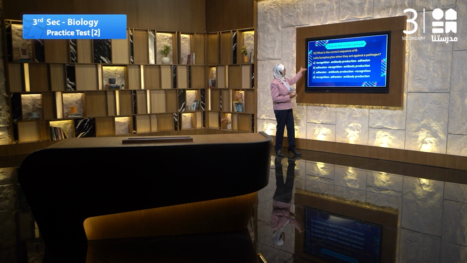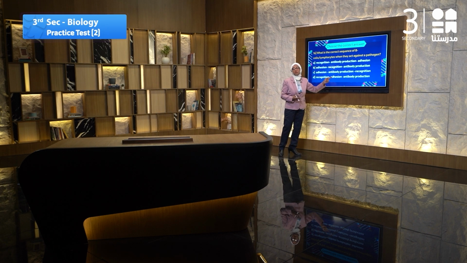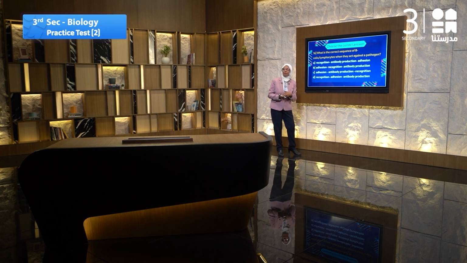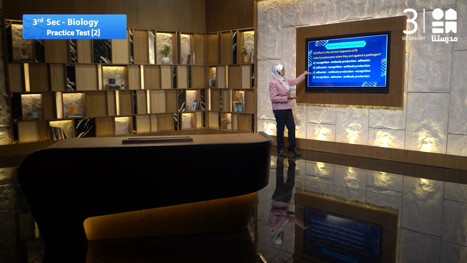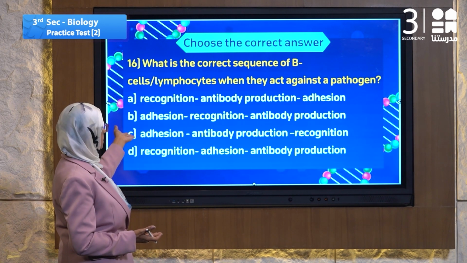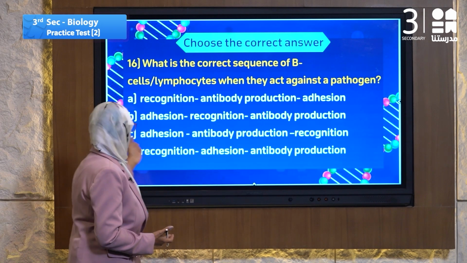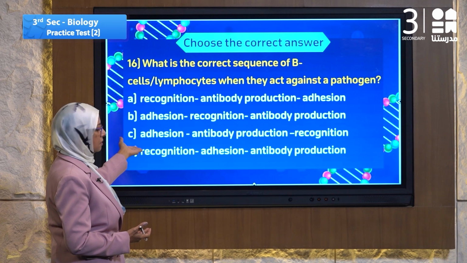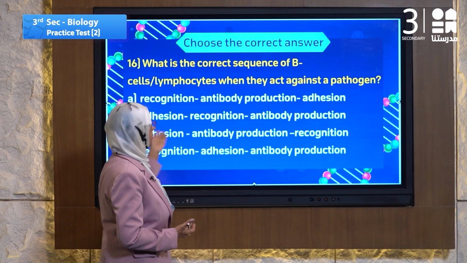Number A, recognition. Yes, recognition. I will recognize the pathogen. Antibody production? No, it's not the second step. Adhesion? No, adhesion will come first of antibody production. Number B, adhesion. Recognition? No, recognition must come first. Then adhesion. Antibody production, it will be the last one. C, adhesion. No, recognition is the first. Antibody production, no, recognition is the first.